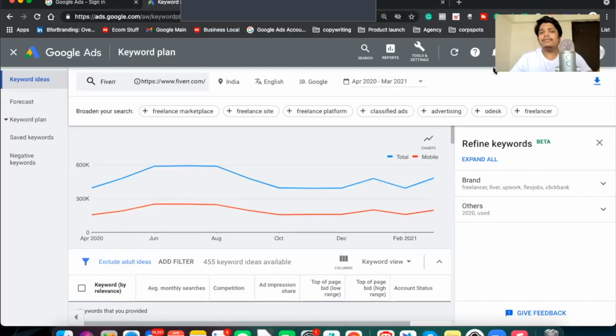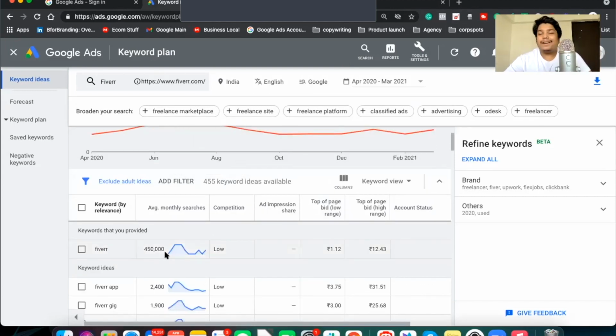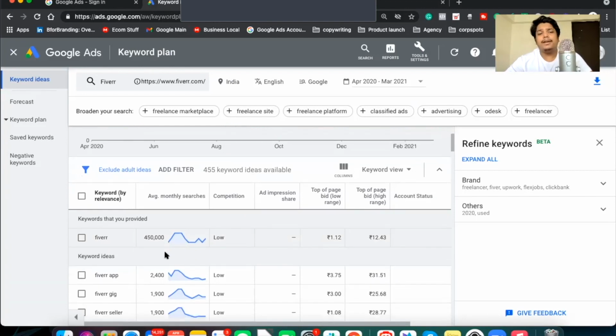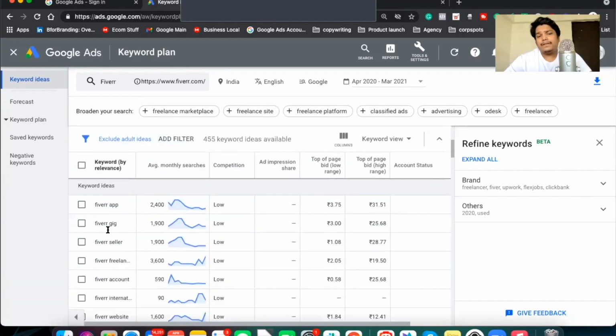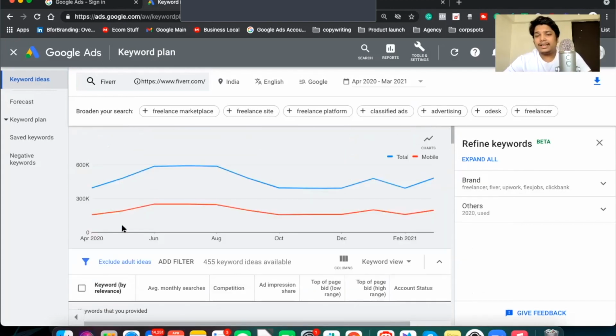So we are not concerned with all the keywords. Let's say we are concerned with Fiverr for now. On the keyword Fiverr, there are 450,000 searches happening. Fiverr app, Fiverr gig, Fiverr seller. On Fiverr seller, there are 119 searches happening. So here are all the keywords that are being used.